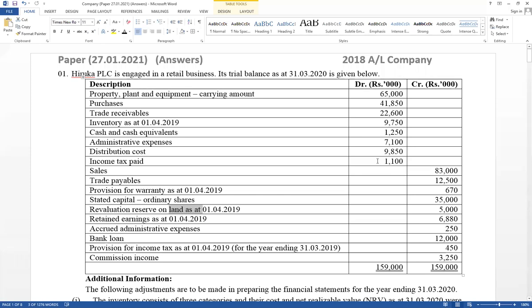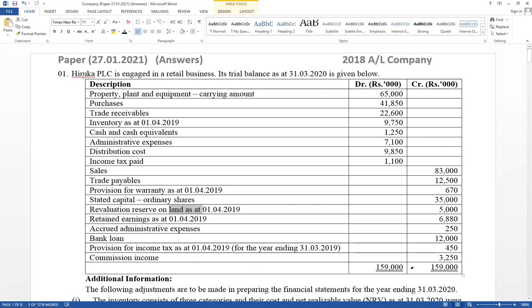The total paid amount is given, so it includes the previous year's last quarter paid amount also. The previous year's last quarter income tax should be paid in this year's first quarter. Therefore, it is available here, but this is the value estimated and considered as an expense in the previous year. It is relevant for the under provision, over provision calculation.